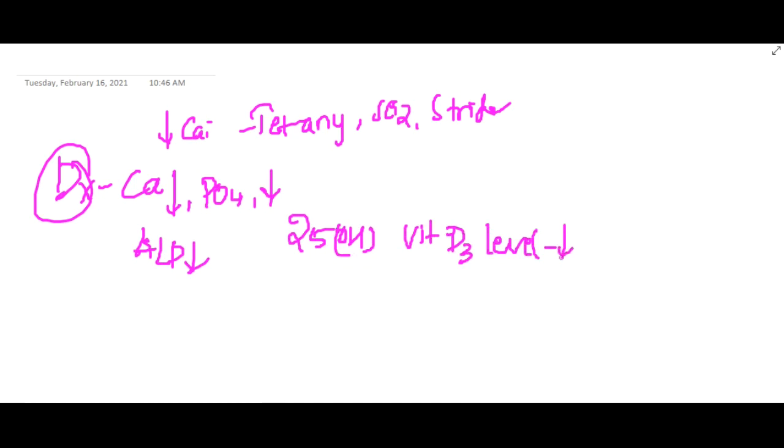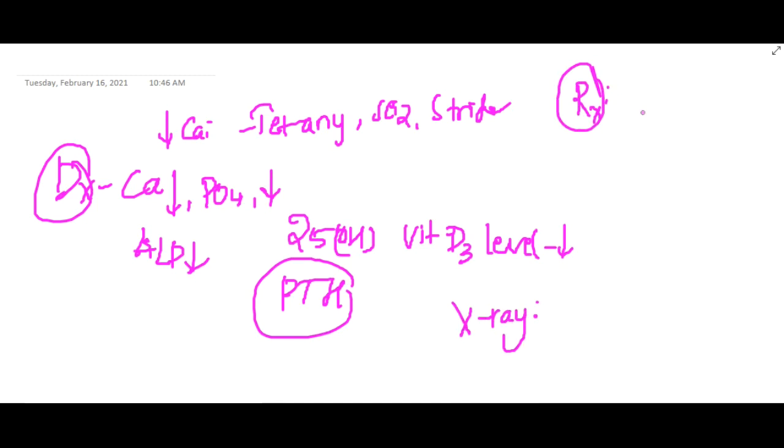This will obviously be low because rickets mainly occurs due to the deficiency of vitamin D, and parathormone levels depend upon the etiology. Then if you see the radiology on X-ray, you can see the cupping, fraying and splaying of the ends of the long bones. So the treatment includes vitamin D supplementation, and here we have a therapy which